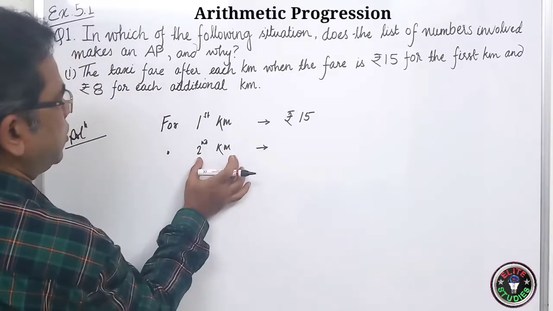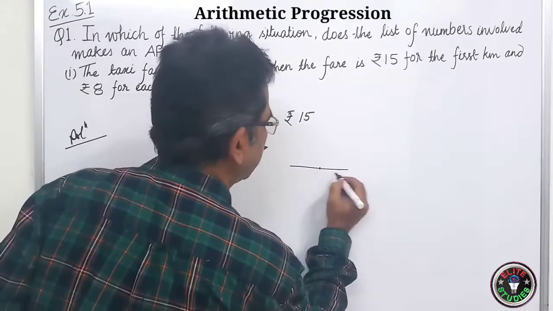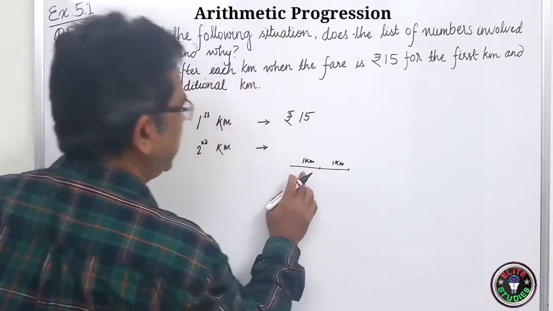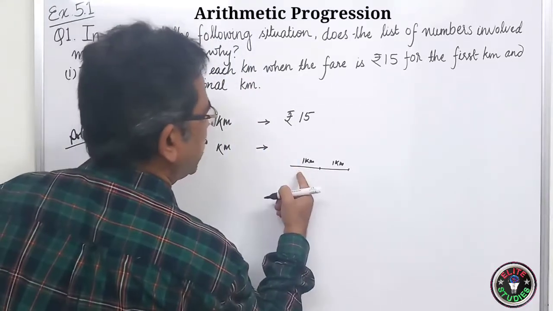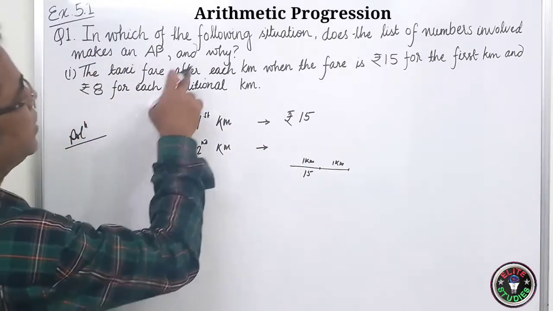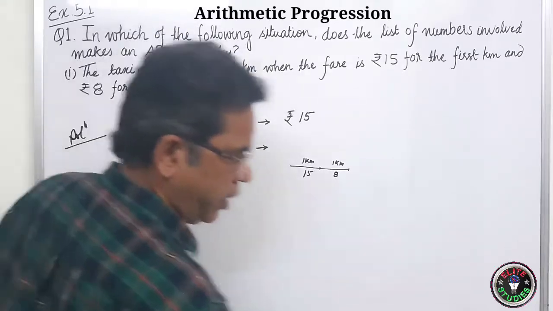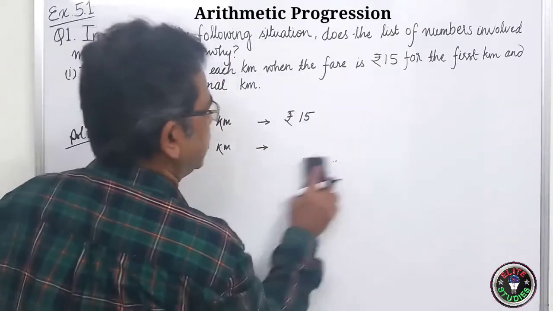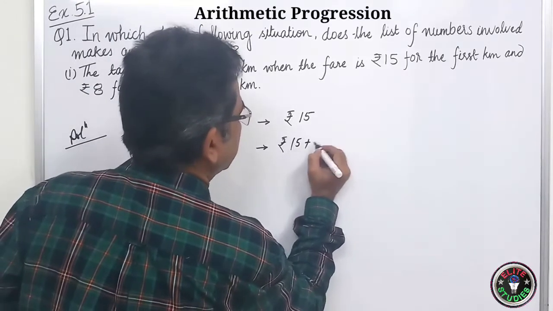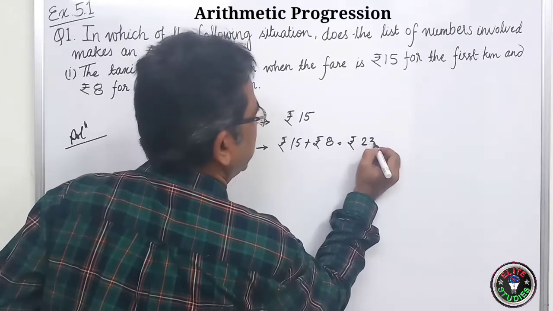Now you have covered 2 kilometers. Suppose this is 1 kilometer and this is another 1 kilometer. Here you have to pay 15 for the first kilometer and rupees 8 for each additional kilometer. This is the additional kilometer, so you have to pay rupees 8. So 15 plus 8 will be 23. Rupees 15 plus rupees 8 will be equal to rupees 23.